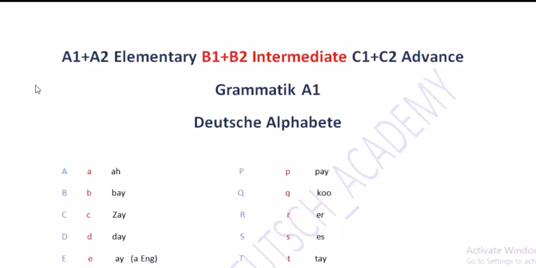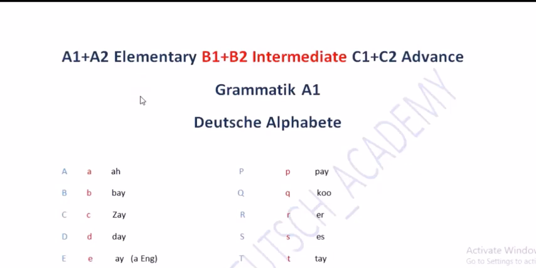So here, before starting with the first lesson of A1, knowing some general facts and similarities is important. The general facts are as follows. First of all, we have to know how the level of a language is divided.